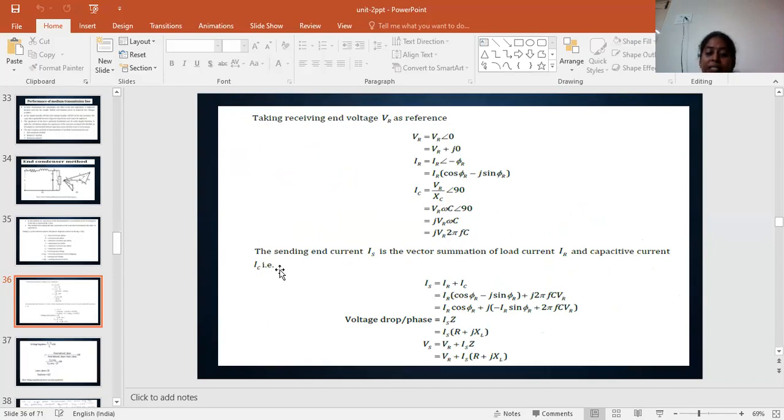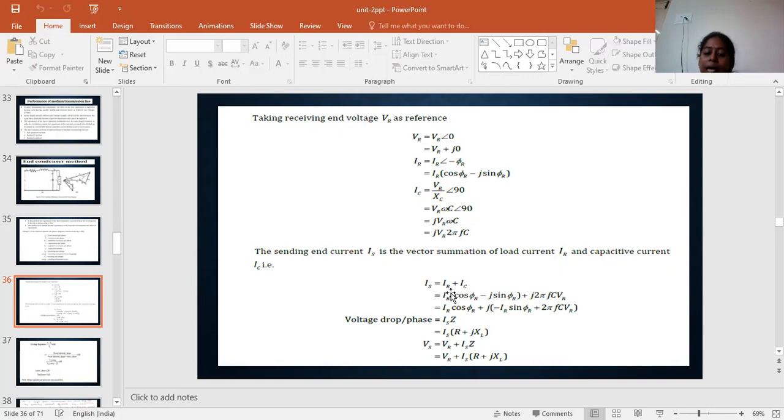For the sending end current, Is is the vector summation of the load current and the capacitive current. Is is nothing but the combination of IR and IC, which in equation form is Is equals IR plus IC.